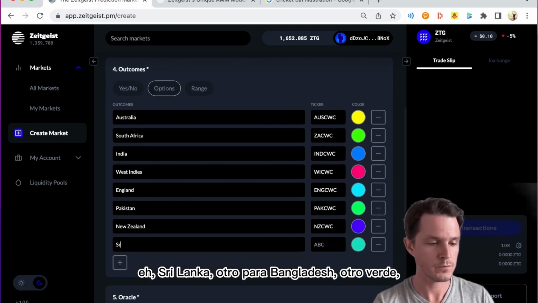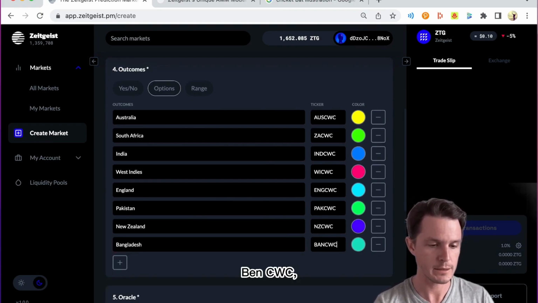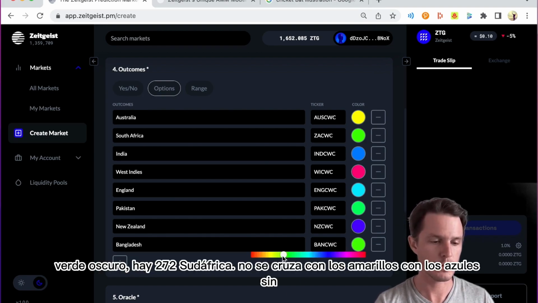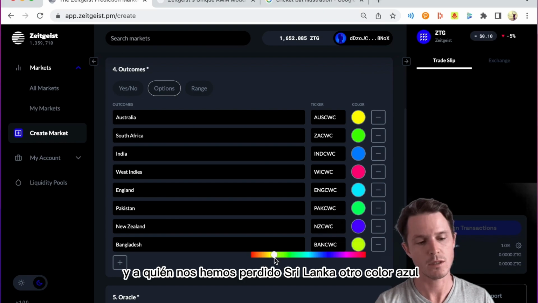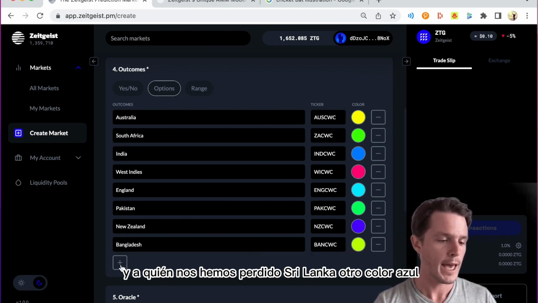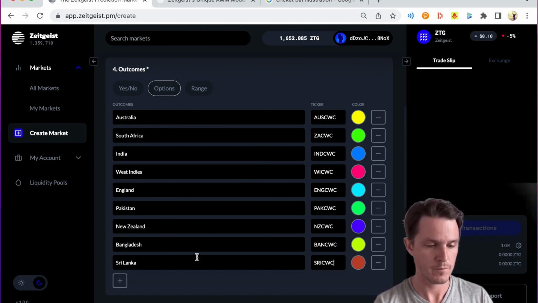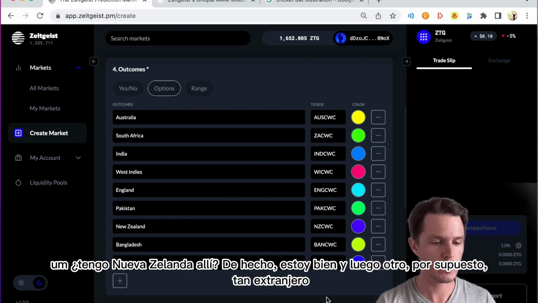Sri Lanka, another one. Do Bangladesh, another green one. Ban, CWC. Dark green there, it's too similar to South Africa, isn't it? Come across into the yellows. Across into the blues, no. Into the yellows a little bit more. And who have we missed? Sri Lanka, another blue color. Do I have New Zealand in there? I do indeed. All right.